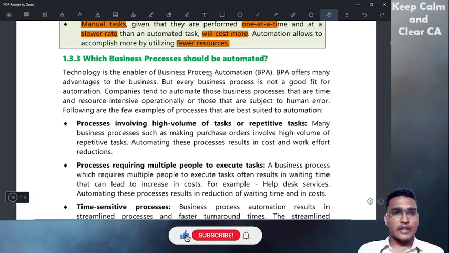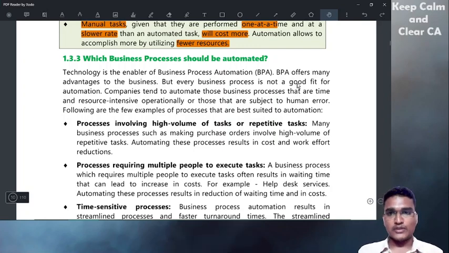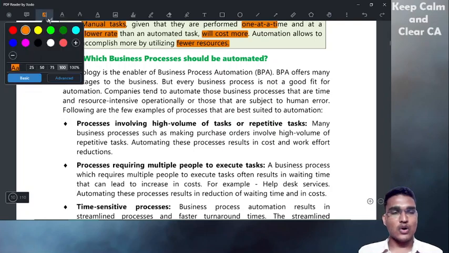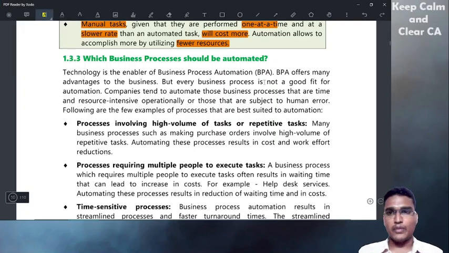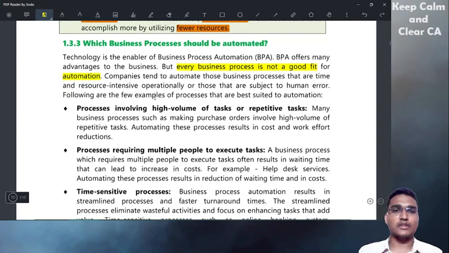Technology is enabled for business process automation. It offers many advantages to the business, as we said just now. But not every business process is a good fit for automation. We have to make a note: we should not automate every business process.